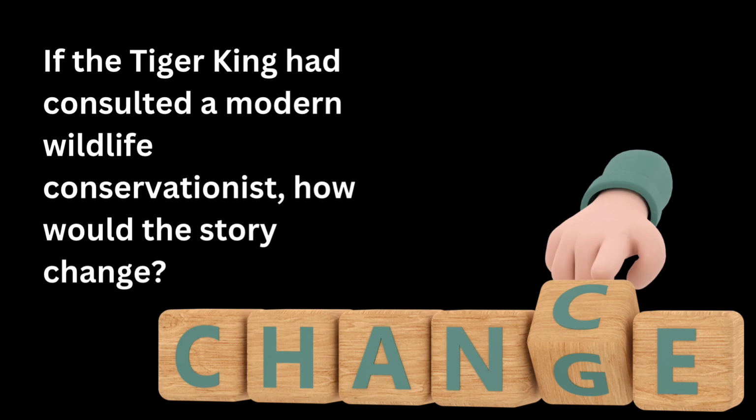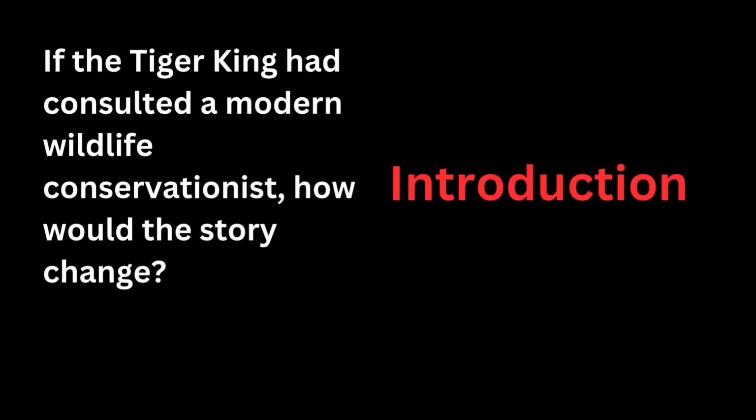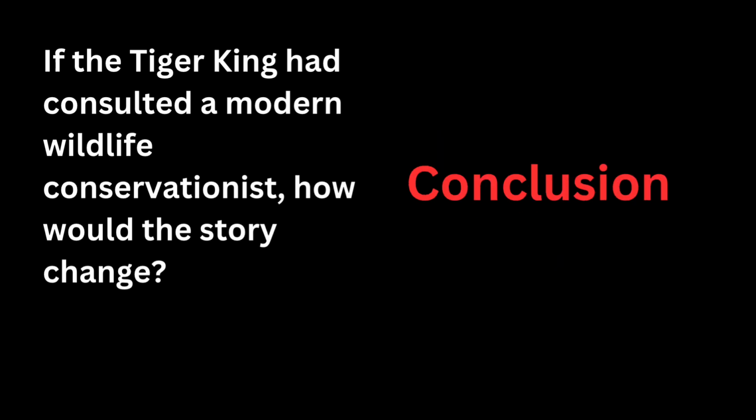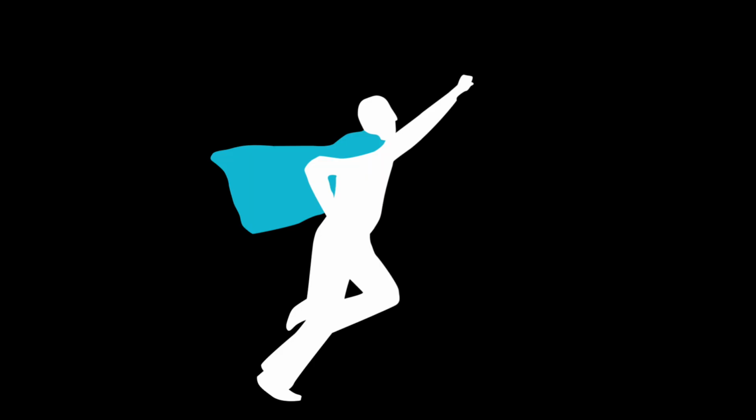For this question in the introduction, you may start with, today, wildlife conservation is crucial for maintaining ecological balance. And in the body, start with the expert advice. A conservationist would educate the king about saving tigers. Then the second point, alternative solutions. He could create tiger reserves instead of hunting them. And the third one, better legacy. His kingdom would be famous for wildlife protection, not destruction. And in the conclusion, you may start with writing sustainable choices lead to long term benefits. Maybe instead of the Tiger King, we would have remembered him as the Savior King.